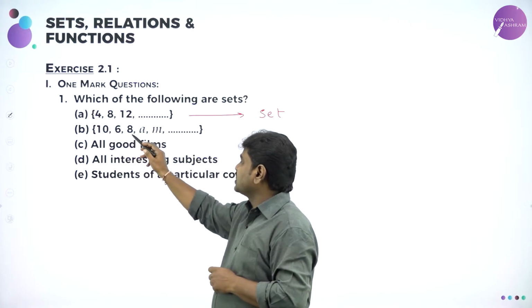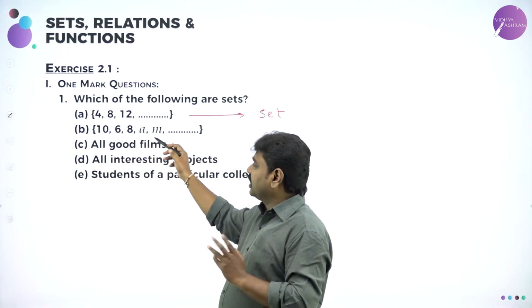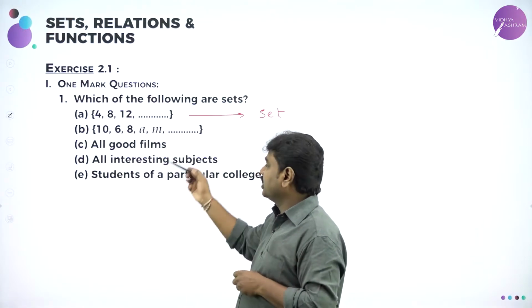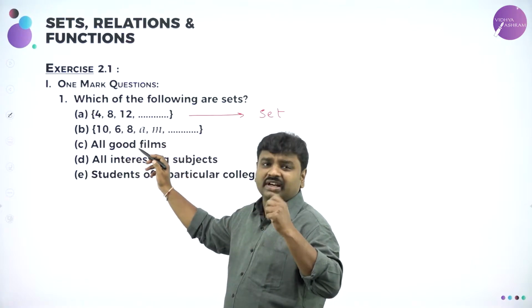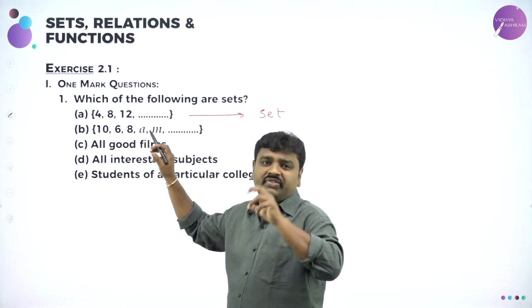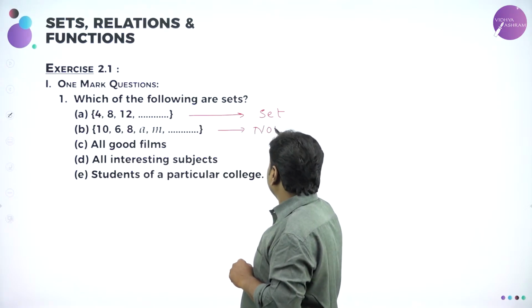Now 10, 6, 8, A, M. See here 10, 6, 8, if they give like that, we would have decided they have written the even natural numbers. But here they have included A and M. This is not a collection of well-defined objects. We don't have well-defined objects here. So this is not a set.